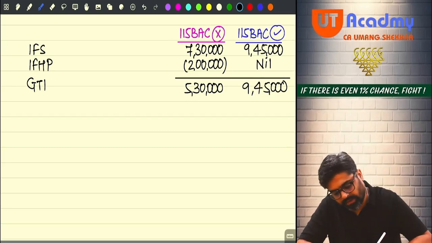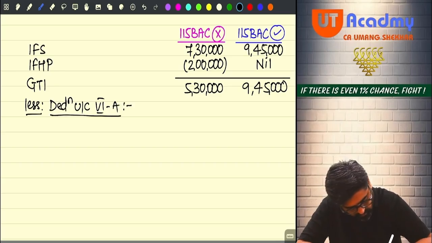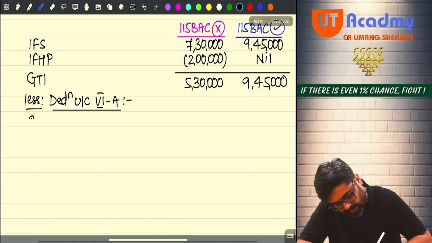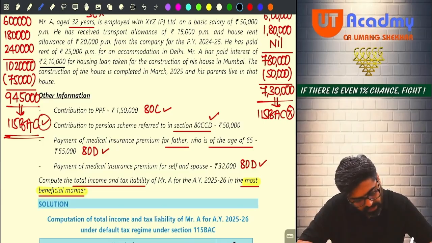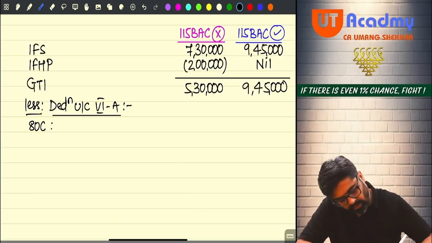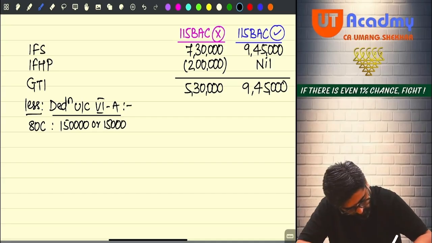Okay. Now from this GTI, I am going to take the deduction. Deductions under chapter 6A. So what deductions are there? First 80C is there. How much is 80C? 80C is 1,50,000 and 80CCD is 1,50,000. Sorry, 80CCD is only 50,000. Okay, no? Yes. 80C, 1,50,000 or 1,50,000, whichever is lower, is 1,50,000.